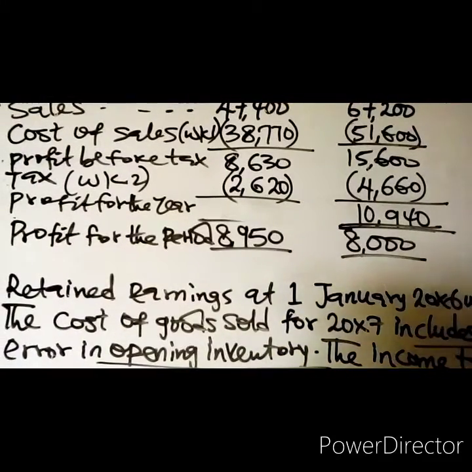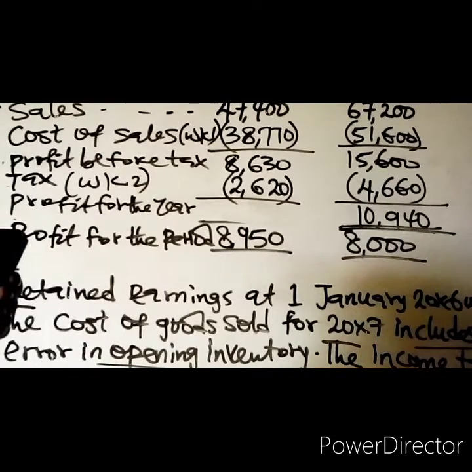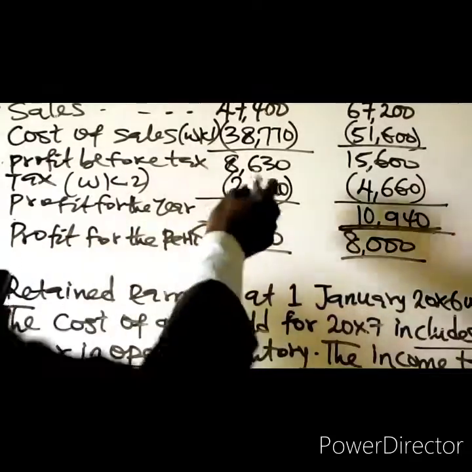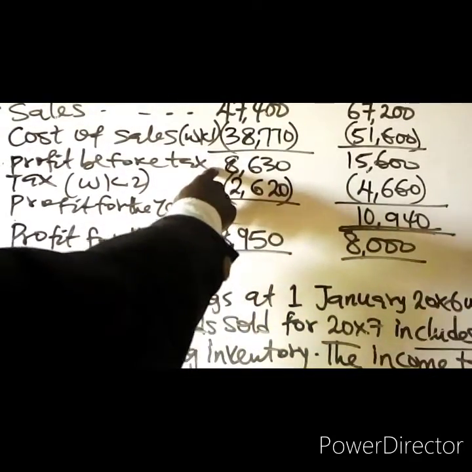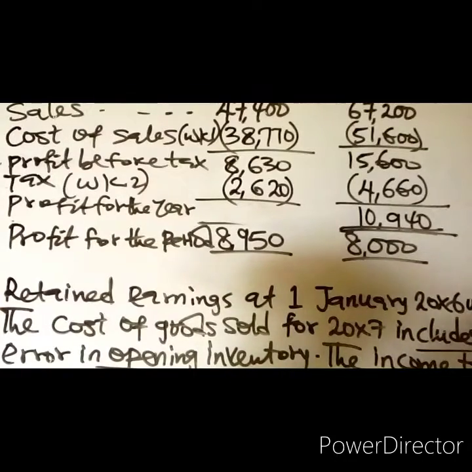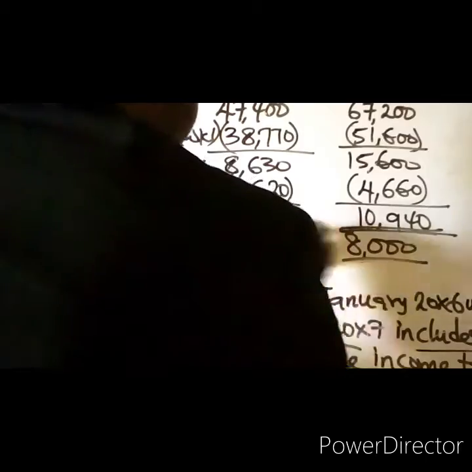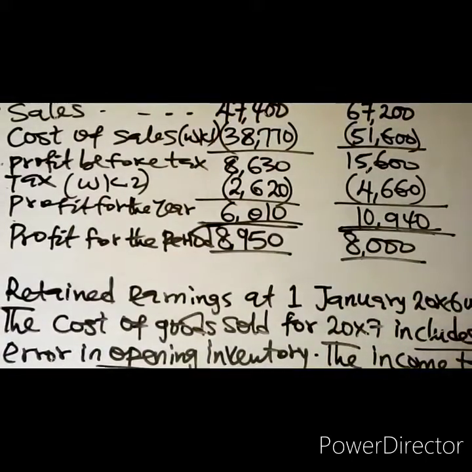Then we have 8,630 minus tax of 2,620, you have 6,010. That is the profit for the year.